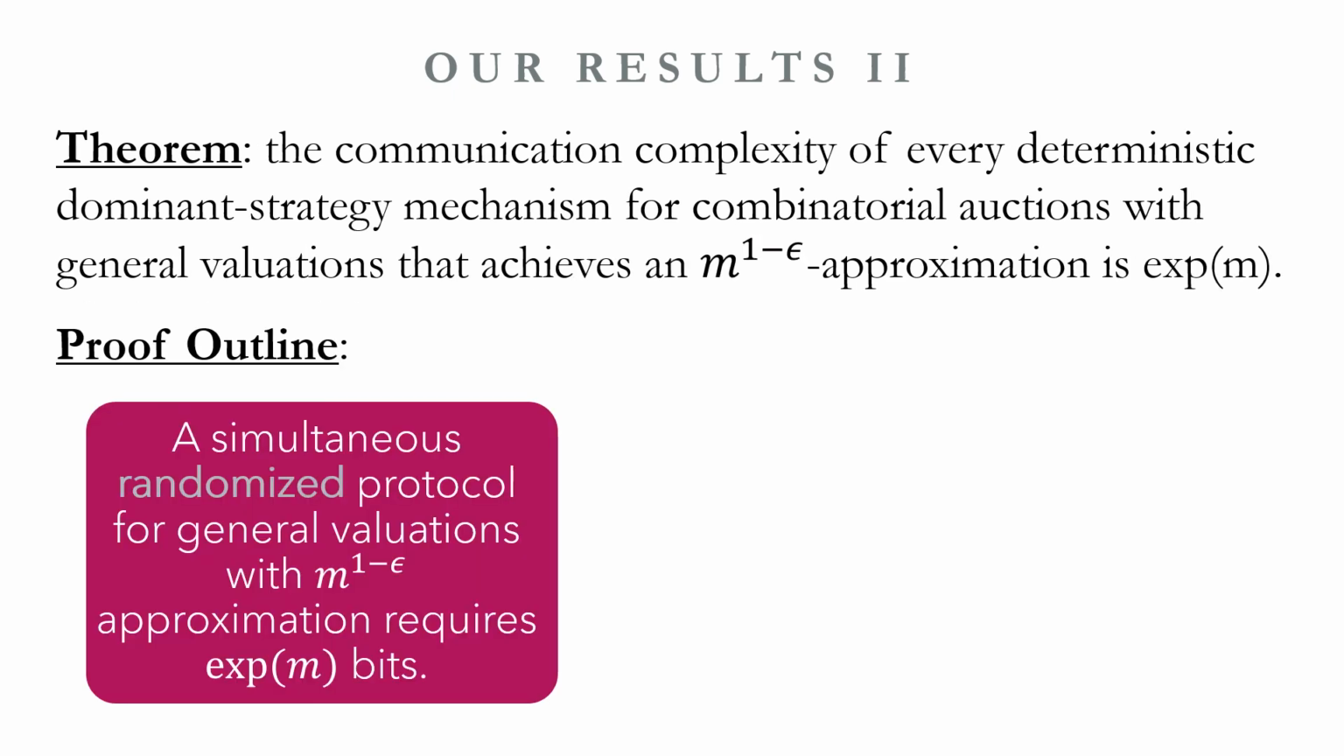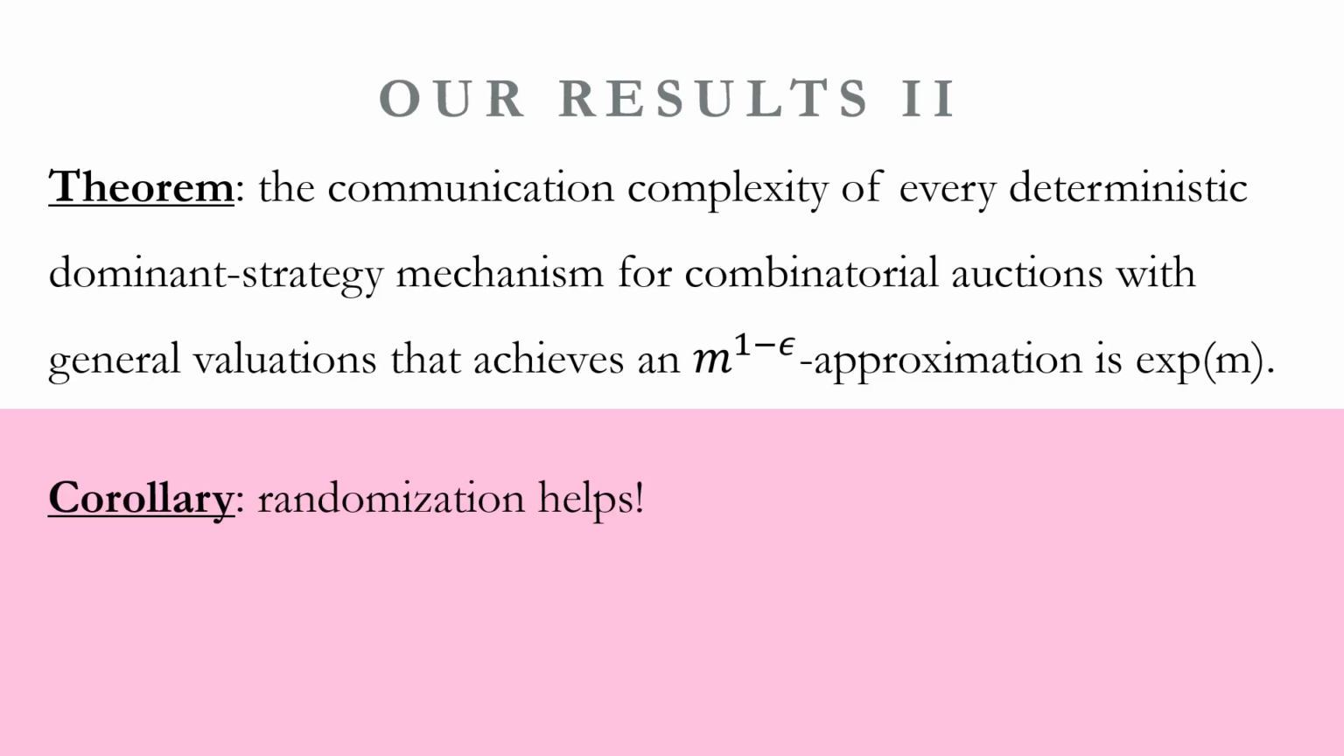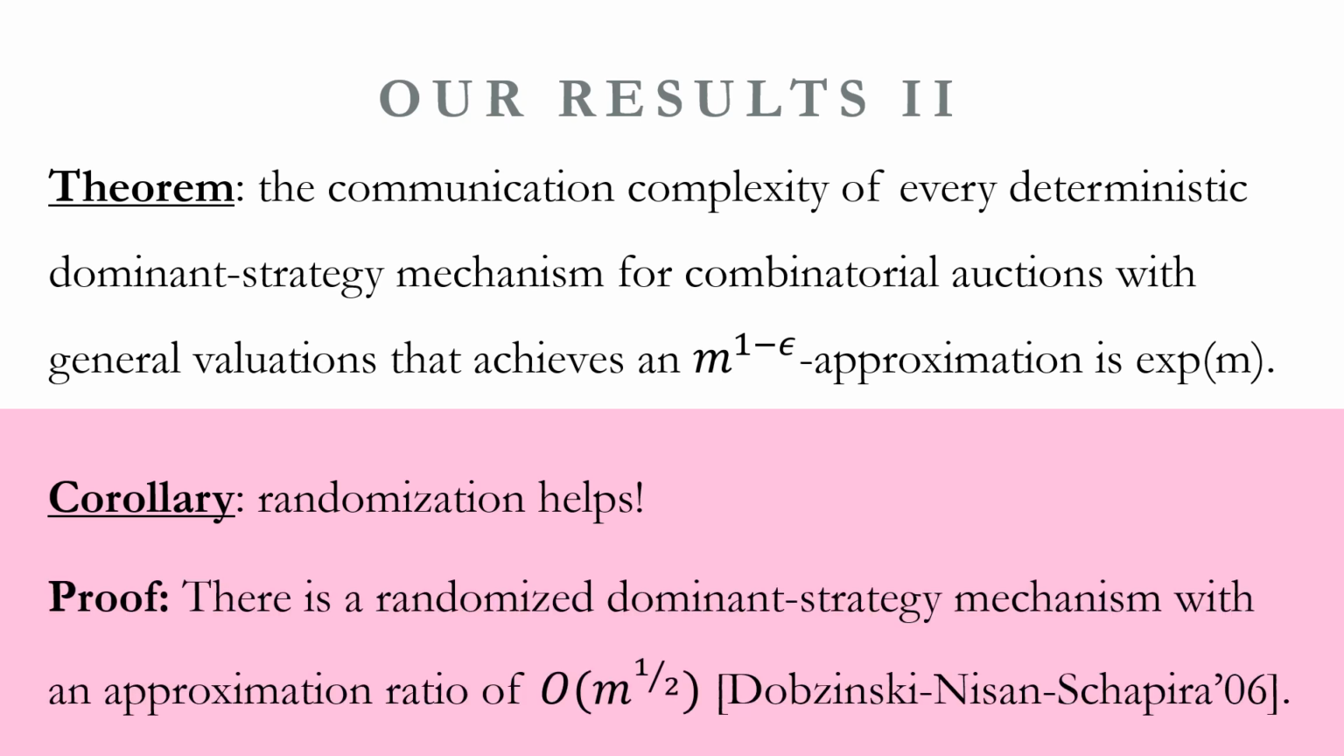We begin by showing that every simultaneous randomized protocol for general valuations with approximation better than m requires exponentially many bits. Then, in the second part of the proof, we show that if we have an efficient dominant strategy mechanism that gives an approximation better than m, we can use it to construct a simultaneous protocol with roughly the same approximation ratio. Now, an immediate corollary of this theorem is that randomized dominant strategy mechanisms are more powerful than deterministic dominant strategy mechanisms. The reason for it is that by the theorem above, there are no deterministic mechanisms with approximation better than m. However, there exists a randomized universally truthful mechanism that gives us square root of m approximation.